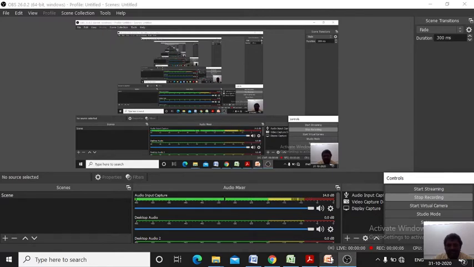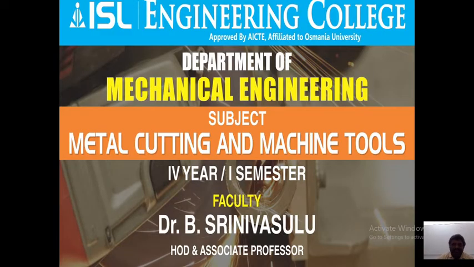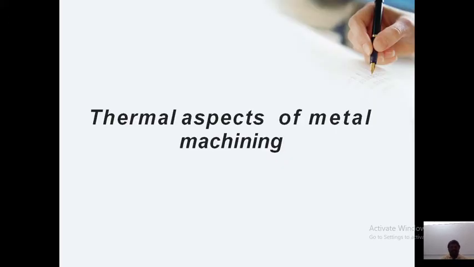Today we are going to discuss the thermal aspects of metal machining. Here we will look at how the thermal aspects of metal machining take place. When the tool is in contact with the workpiece, a machining operation is carried out, and there is removal of material.